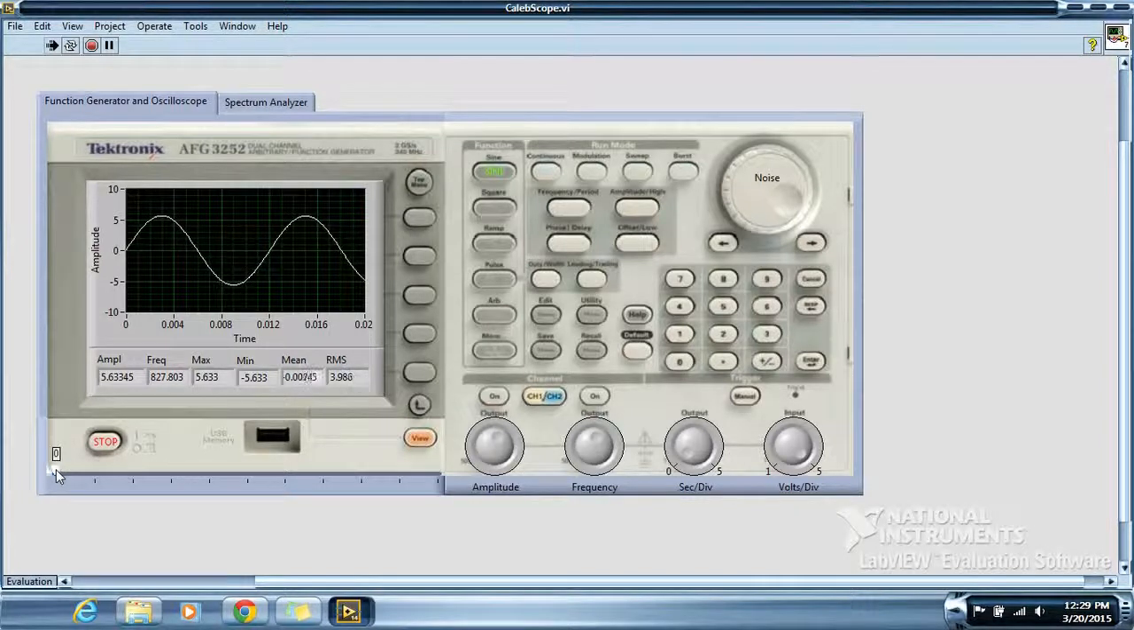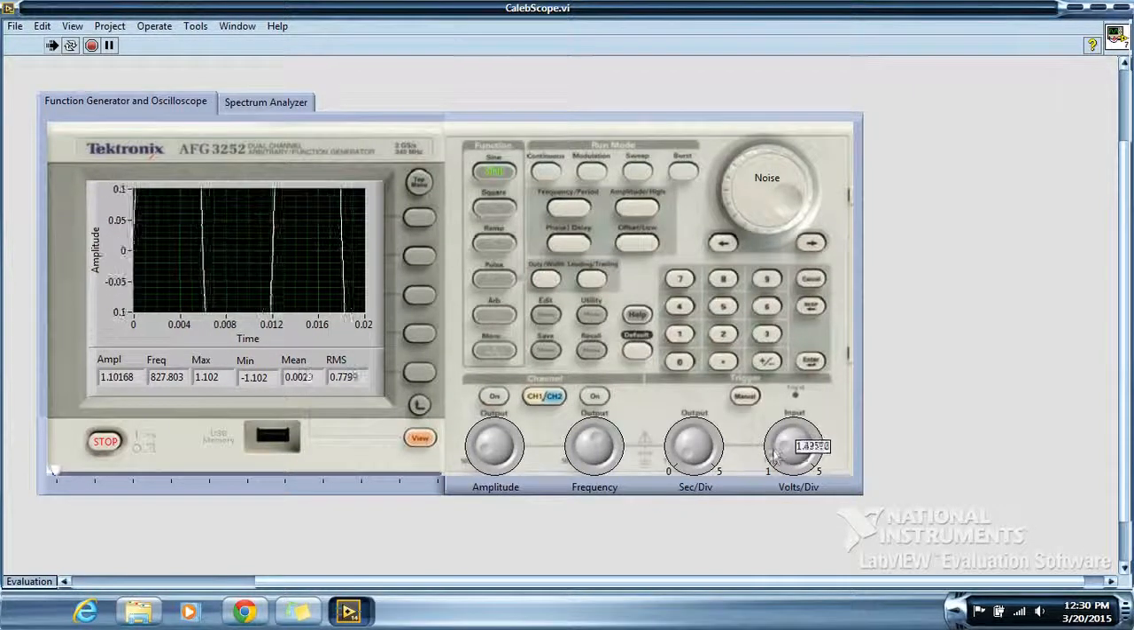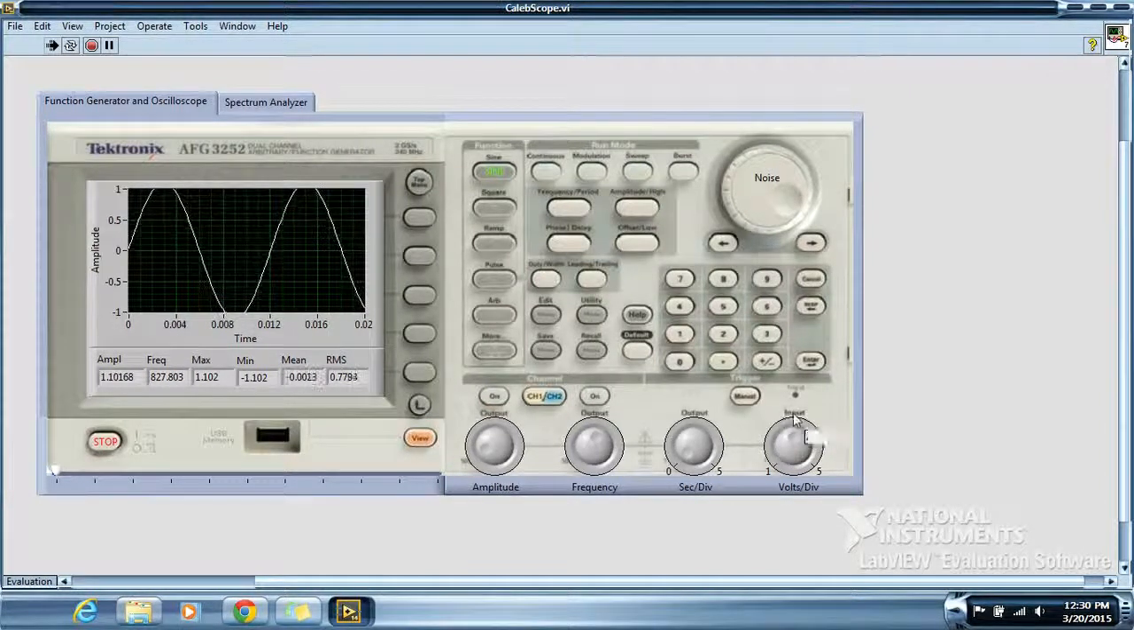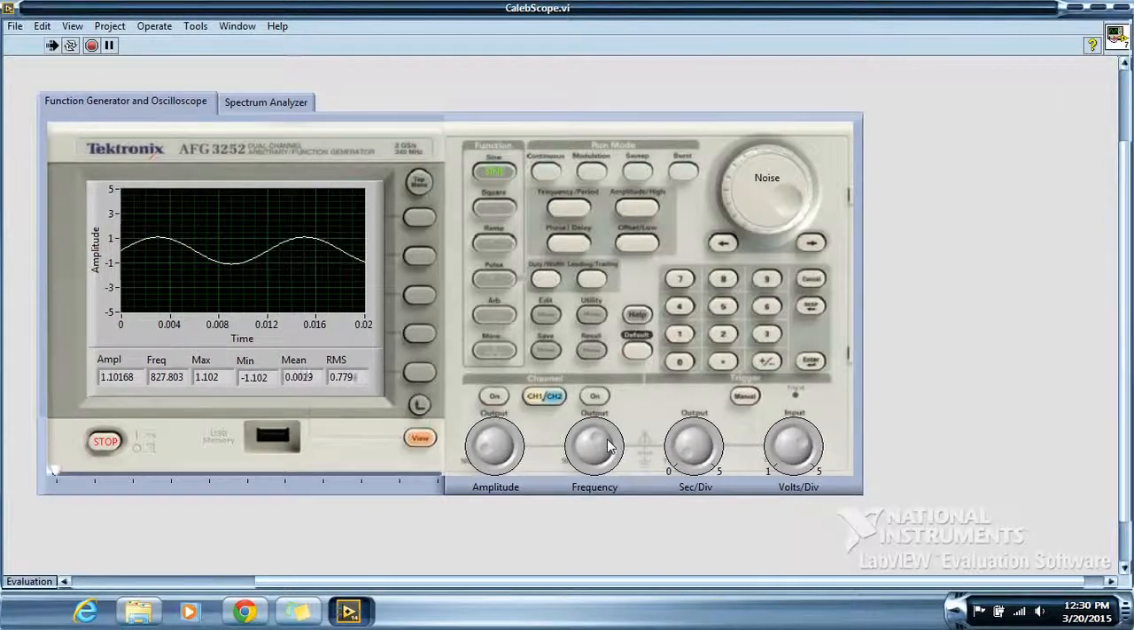I can adjust the line width being displayed with this slider bar. I can also increase the amplitude with this knob. To be paired with that, I can adjust the volts per division with this knob. I can also adjust the frequency from 20 Hz all the way up to 20 kHz with this knob. I can adjust with this one the seconds per division.